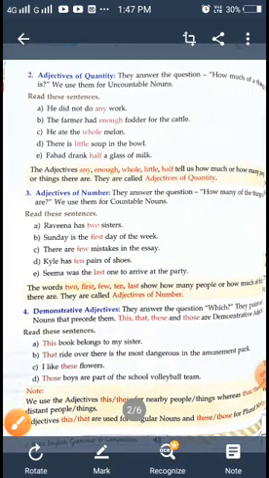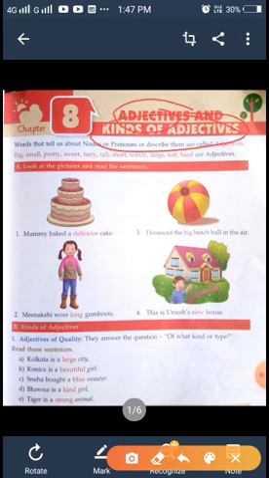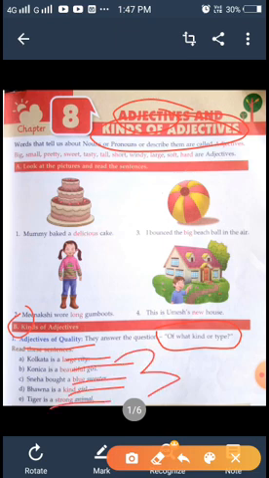Okay, look here. First we studied the adjective and kinds of adjective. What is called an adjective? The definition. Then we learned the kinds of adjective, and the first one is adjective of quality. How could you find out the quality? Of what kind or what type? That means large, beautiful, blue, kind, strong. These all show the adjective of quality.